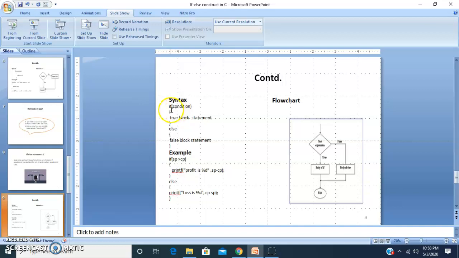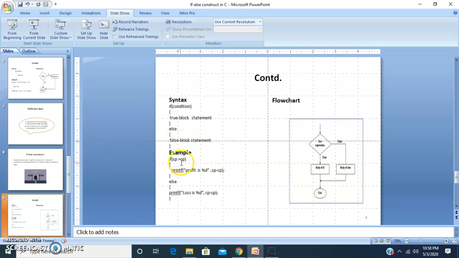Okay, now how to implement this if else in your program? The syntax is if, then in brackets you have to mention the condition. The condition will be a relational and logical expression. If the condition is true, then the true block statement is executed. If the condition is false, that means the condition is not satisfied, then the else block statement is executed. Every boolean expression has a true value, whether it is true or false. If it is true, then the true block will get executed. If it is false, then the false block will get executed.